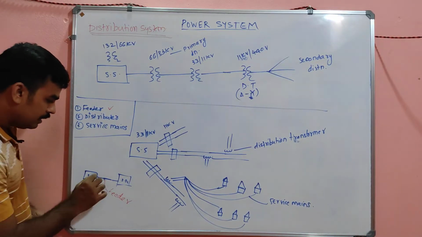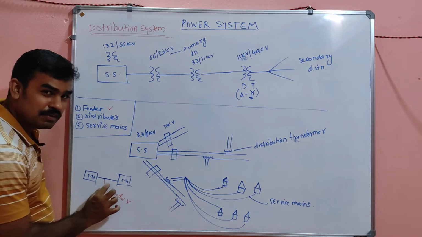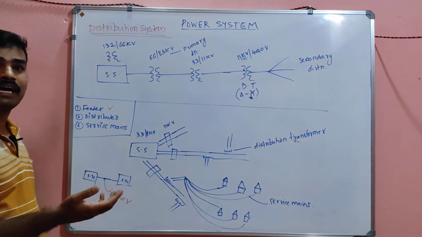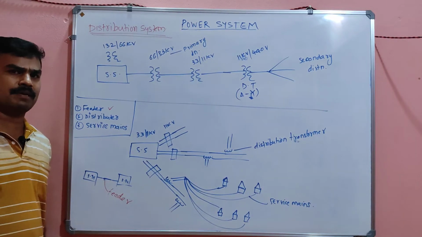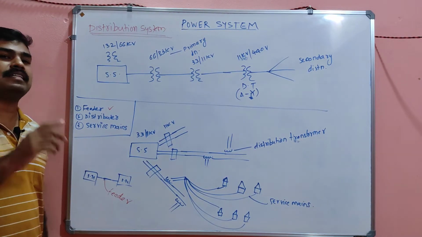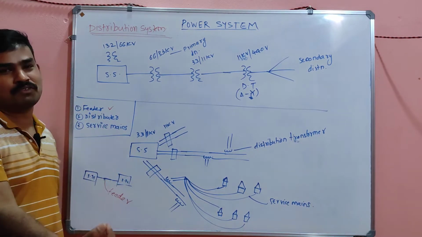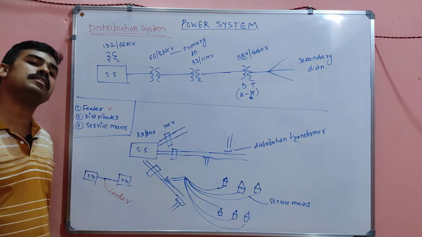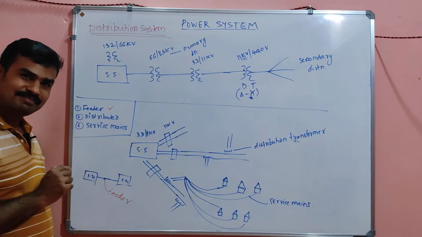That means in the feeder the current will be constant. The voltage might have been stepped up or stepped down by using a step up transformer or step down transformer, but there will not be any utilization of power, there will not be any distribution of power, my dears. Simply the transmission. That is called the feeder.